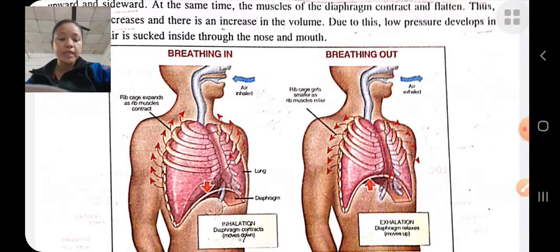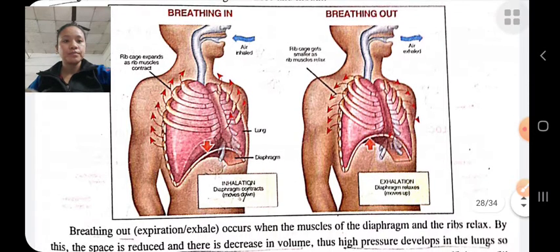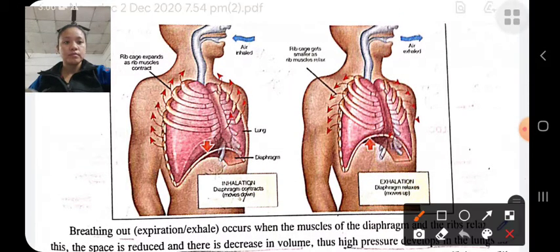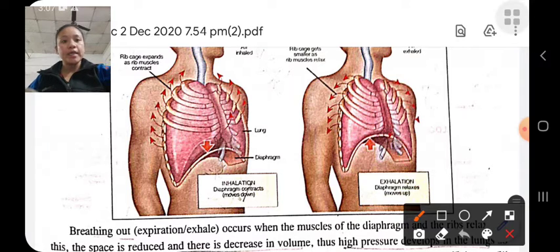When we breathe in, during inhalation, the muscles across the ribs pull the ribs upward and sideward, and the diaphragm downward.